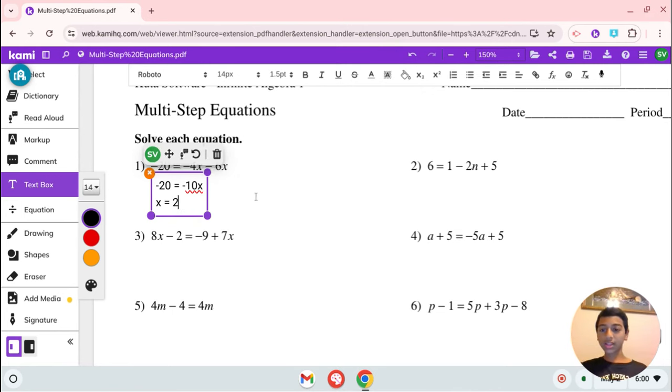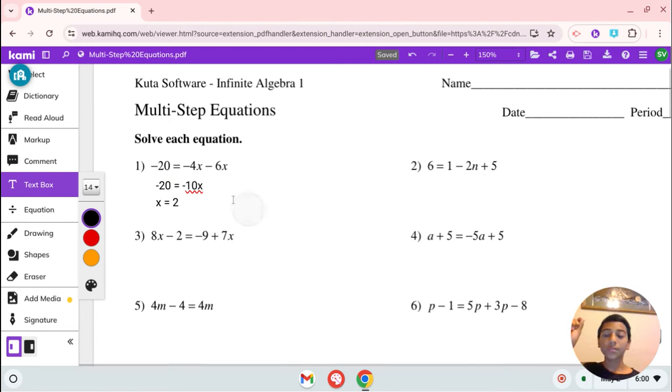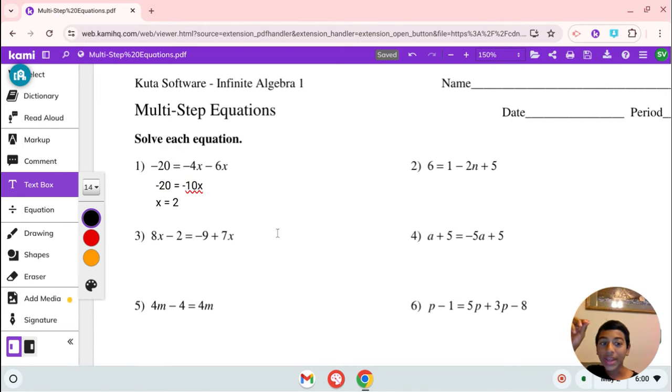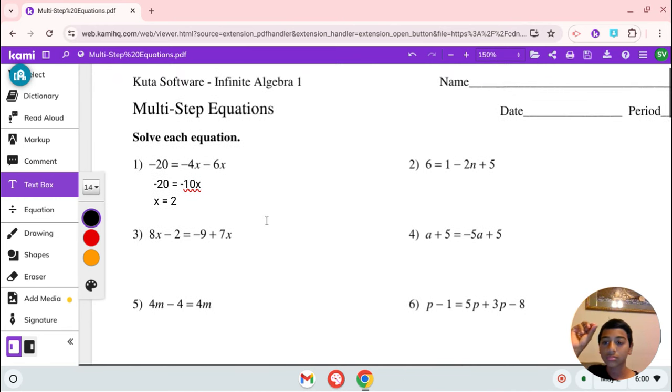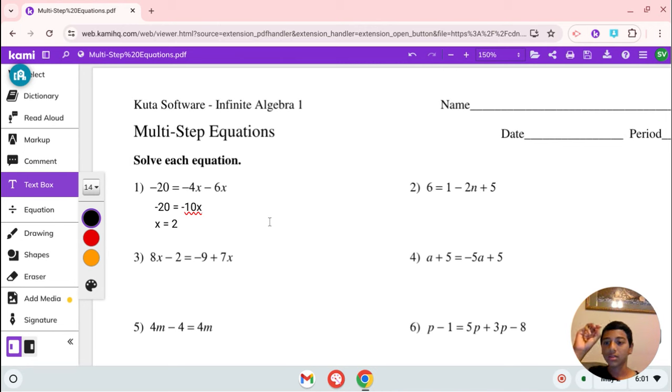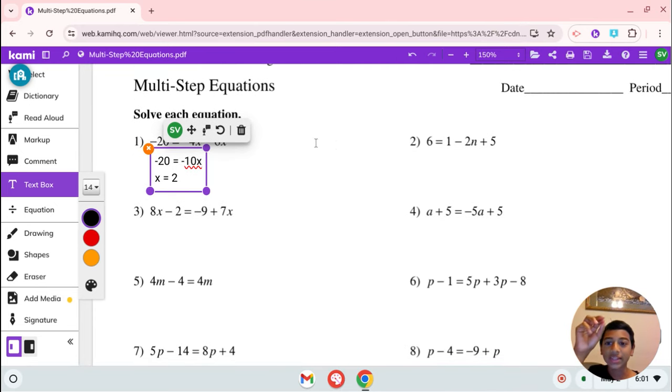So you get x equals 2. Checking to make sure, does negative 20 equal negative 8 minus 12? Yes, it does. Negative 8 minus 12 is negative 20 indeed.